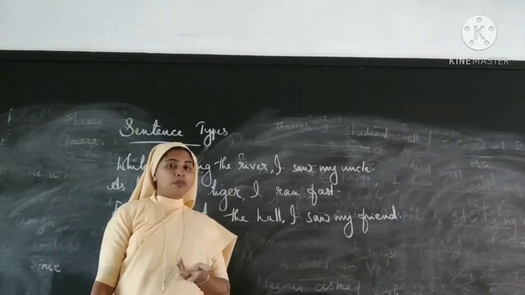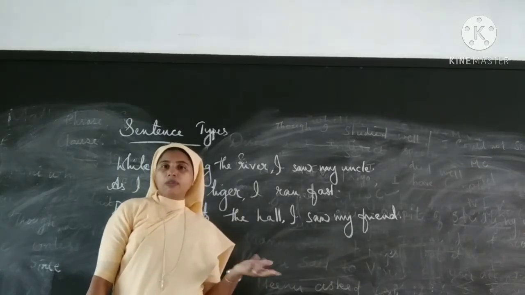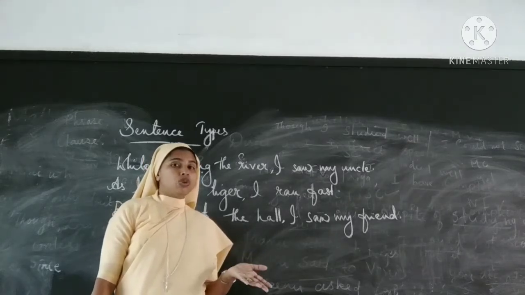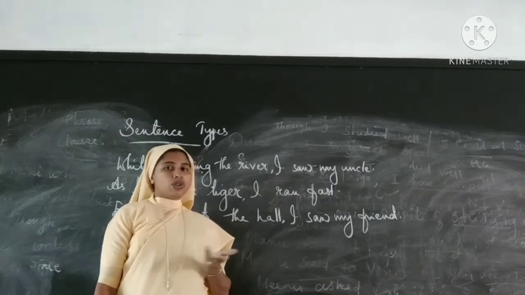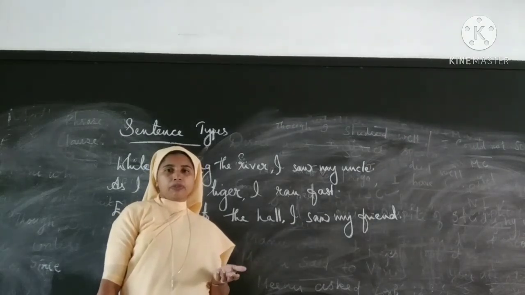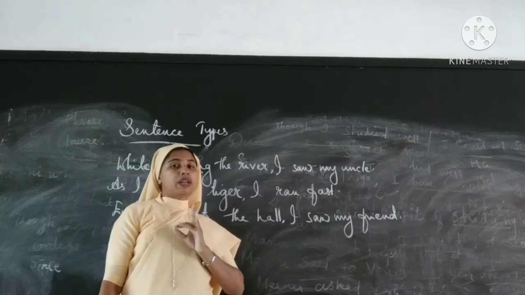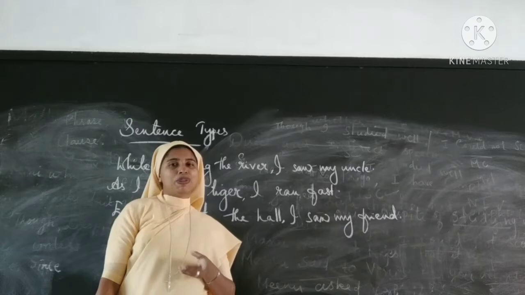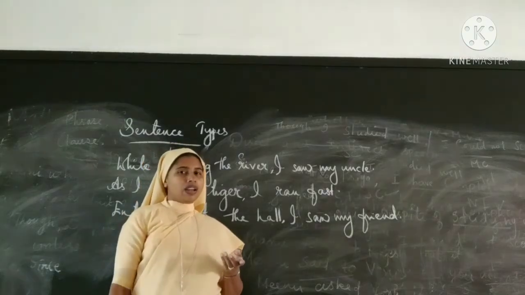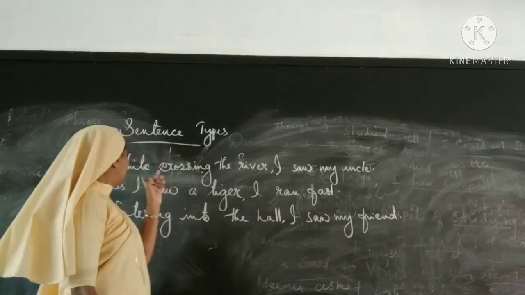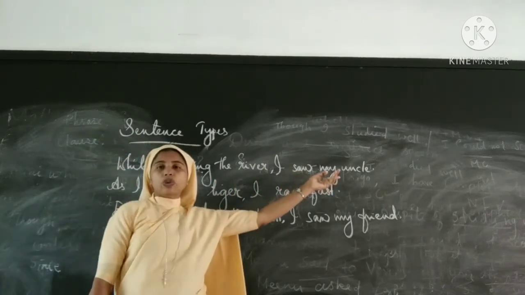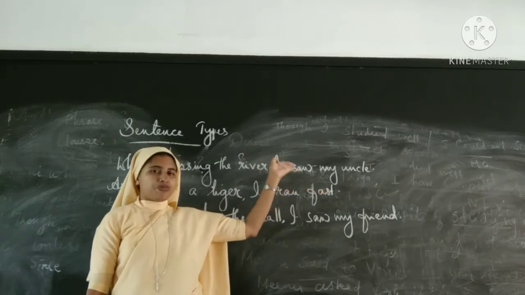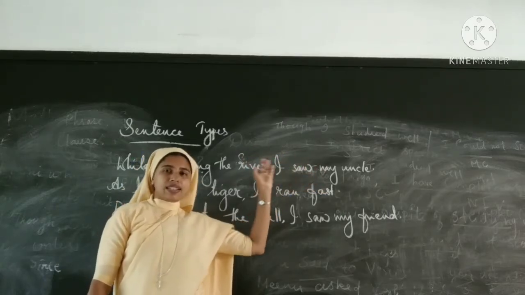There can be another clause that is dependent, or there can be more than two clauses. The other clause also can be a main clause, but there must be one main clause or independent clause. Here, I saw my uncle is an independent clause. So this is a sentence.